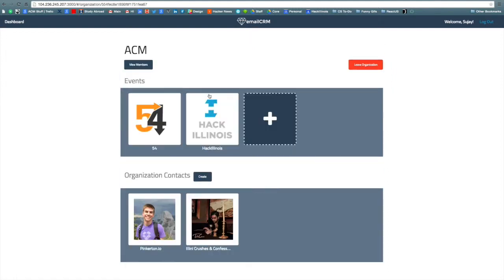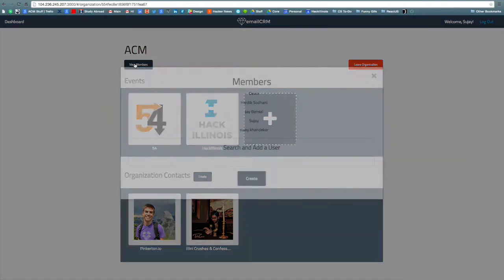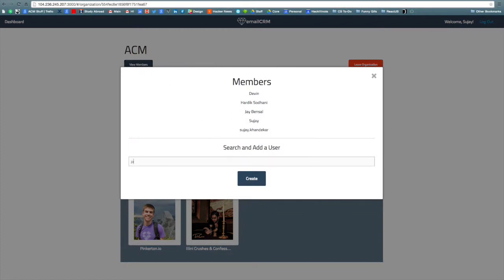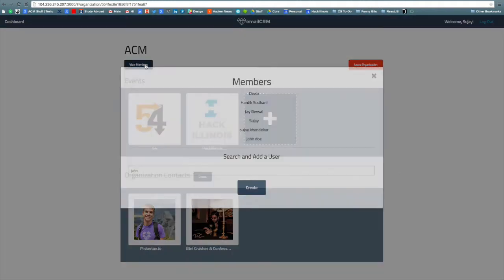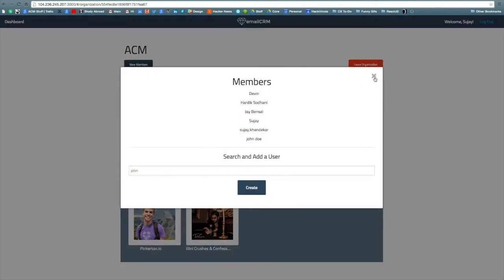Now, Sujay is very involved in ACM, and ACM has an event coming up this week, so let's click on ACM. Great, so this is our organization page. So each organization holds events and also has contacts. We can see the different members that are part of each organization. Right now, ACM has 4 different members. Let's add John to ACM. Great, now we can see that John's a new member of ACM.